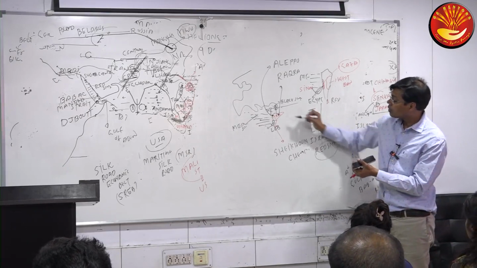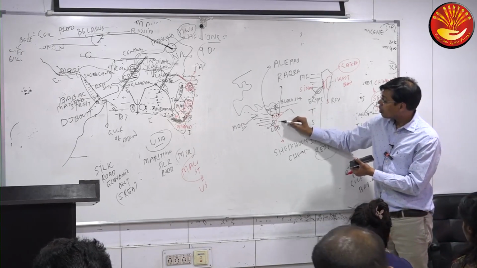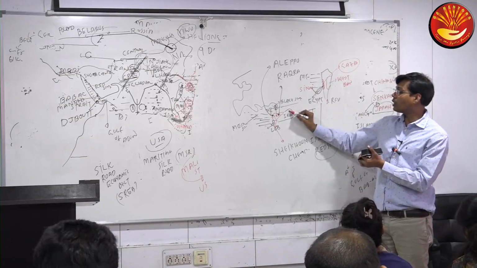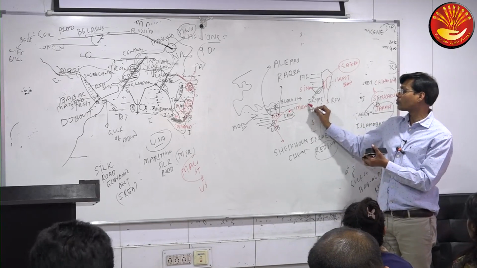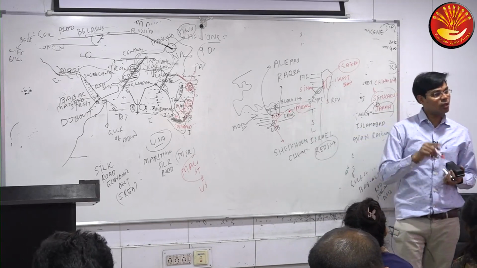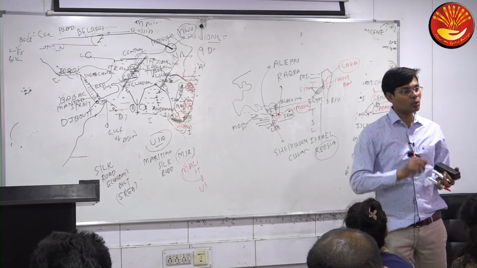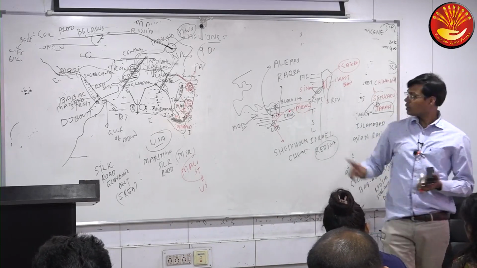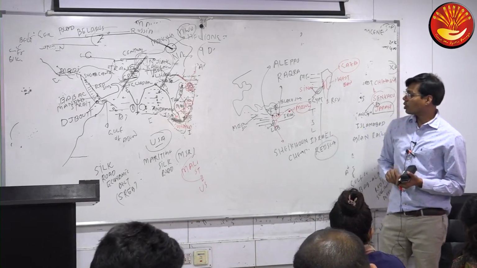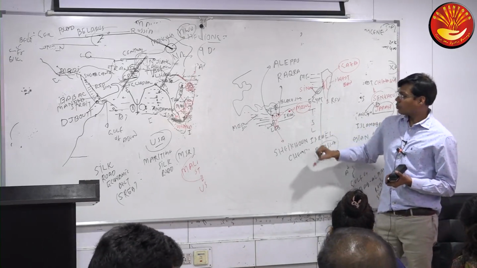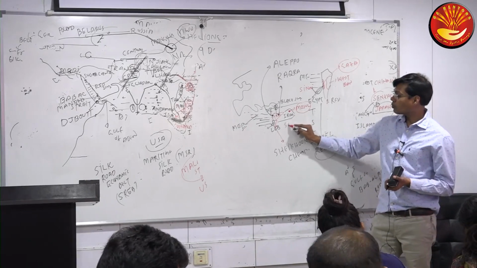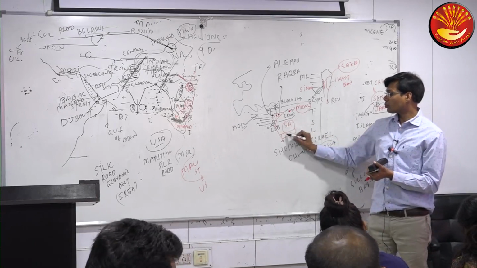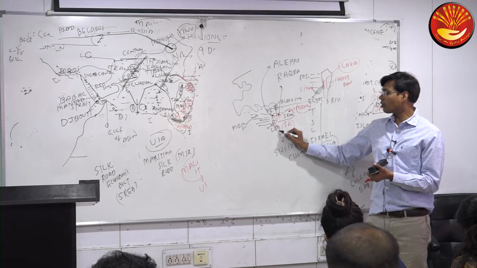On the eastern side, one more country is there, touching the Turkey border. Which country is that? Iraq. And in the north of Iraq, which city is the hub of IS activities? Mosul, the second biggest city of Iraq after Baghdad. Mosul, northward of Iraq. So some cities are Mosul, Raqqa in Syria, and Iraq here, and the location of Israel. South of Iraq, which country? Saudi Arabia. And south of Saudi Arabia, which country? Yemen.